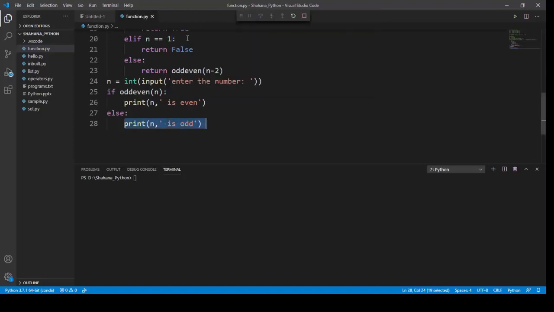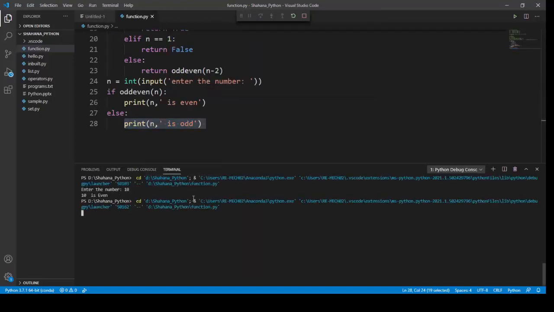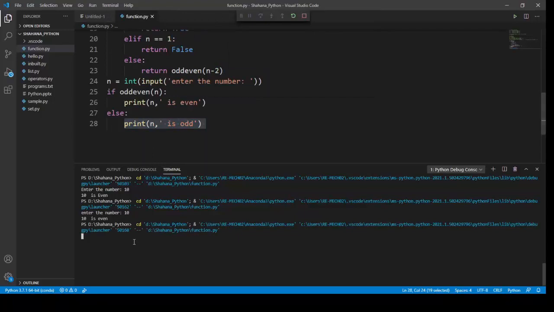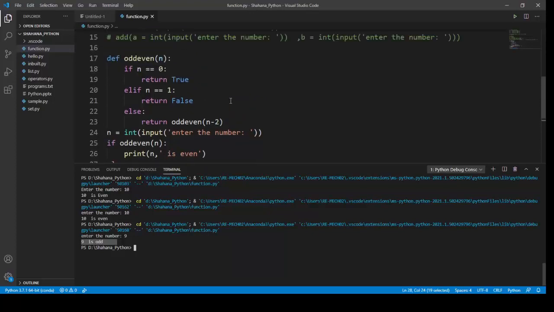I'm going to run this. I'm going to enter the number. As I said, I'm going to enter 10, and 10 is an even function. Once again I'm going to run this. I'm going to do 9. 9 is an odd function. This way we can check whether the given number is odd or even.